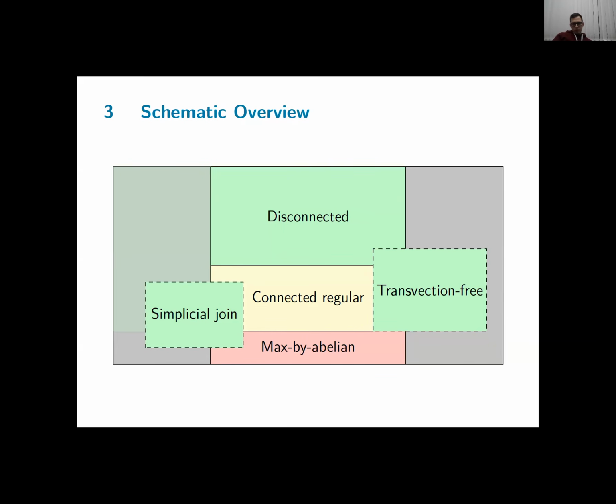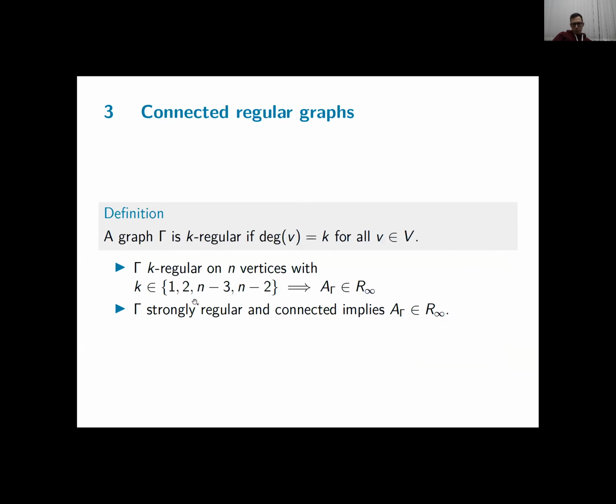Now this was the most I could do for general families. And I then looked at connected regular graphs and max-bi-abelian graphs to see what I could use from the 3 green rectangles I proved already. Now for connected regular graphs, the story is quite short. If you have a connected regular graph, they often put an extra parameter on it, namely the degree of every vertex. So then we call gamma k-regular if the degree of every vertex is equal to k.